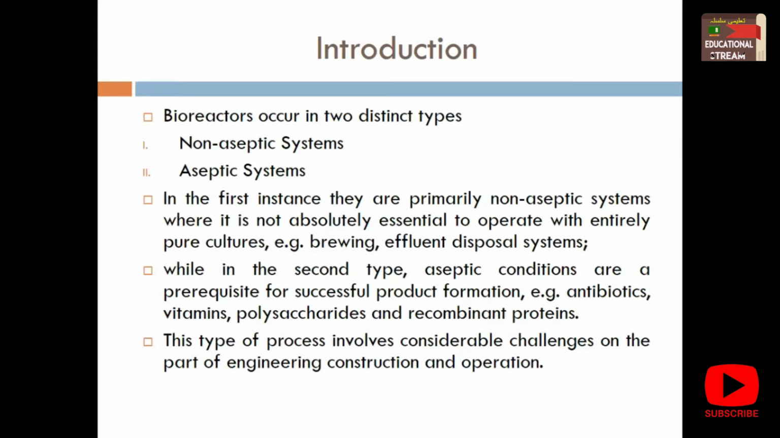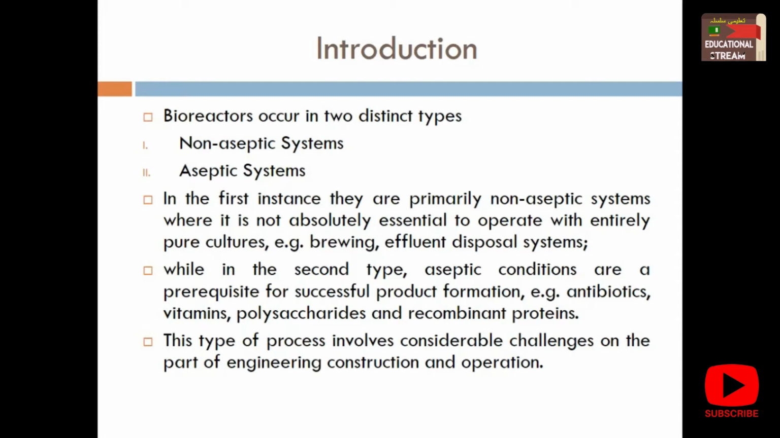And what are the conditions where pure culture is not necessary? They are the brewing field and the effluent disposal systems, where the industry is not following aseptic conditions, so a little bit of contamination does not hamper the process. But in the second type, where aseptic conditions are a prerequisite for successful product formation, for example antibiotic production, vitamin production, polysaccharide production and recombinant protein production, it is very necessary to maintain the aseptic condition.